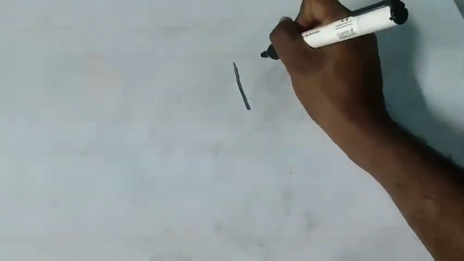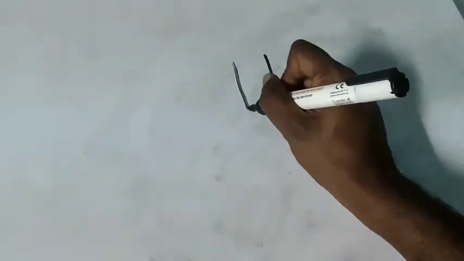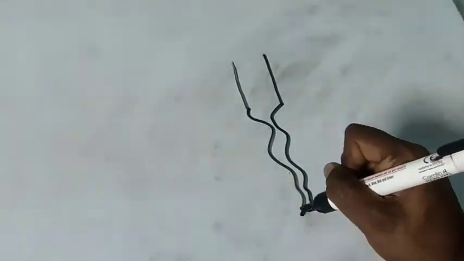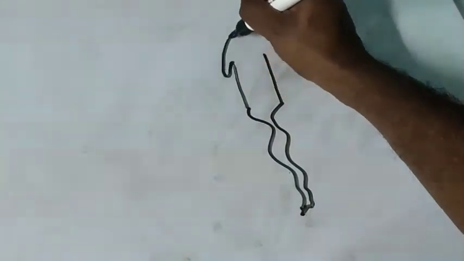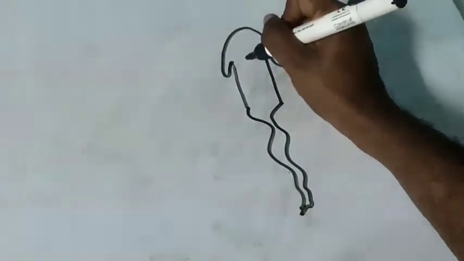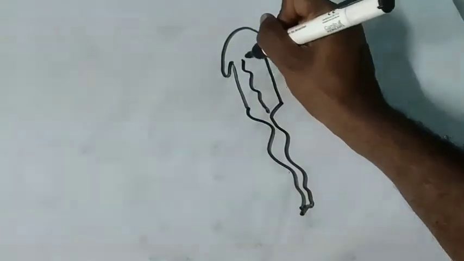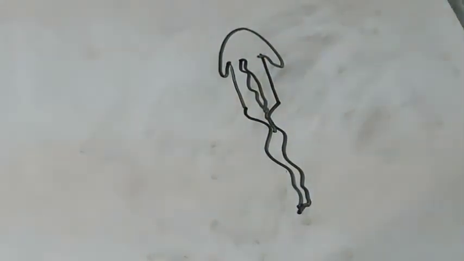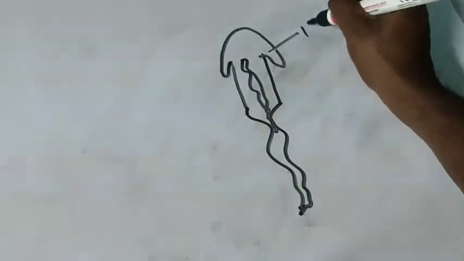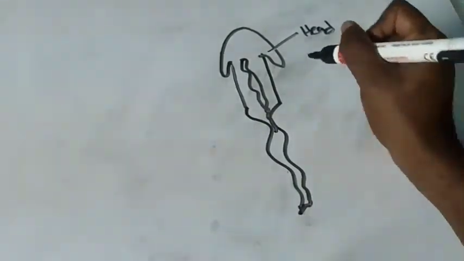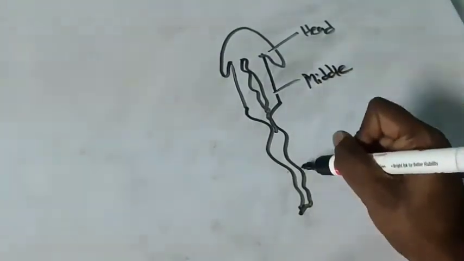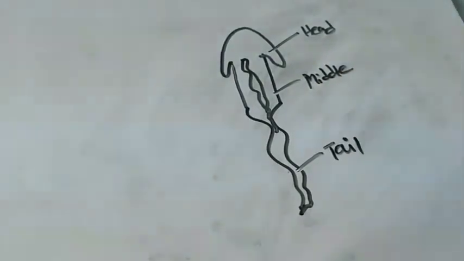So here, this is the sperm. This is the head part, this is the middle piece, and this is its tail.